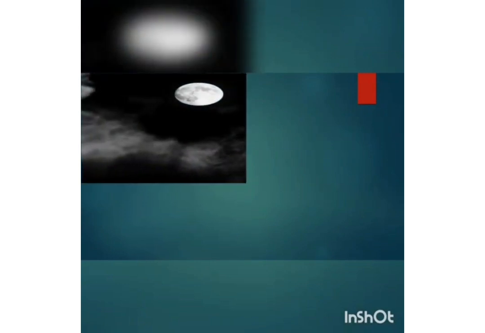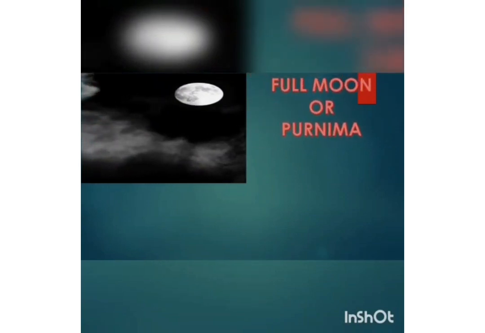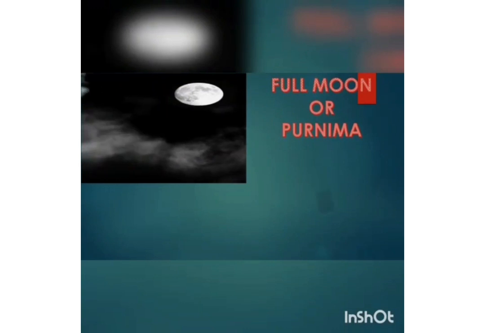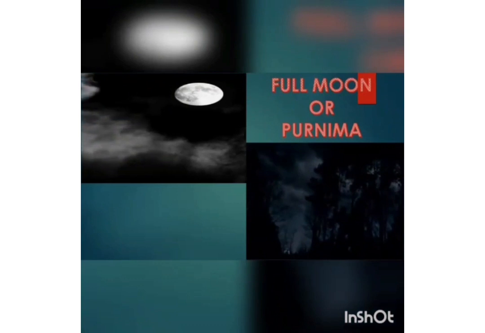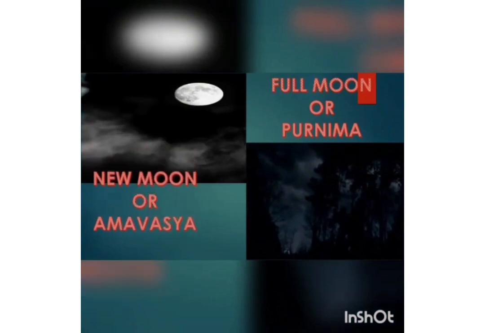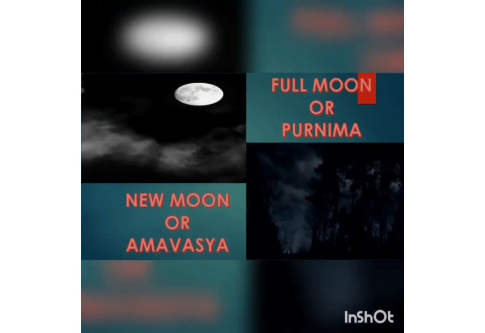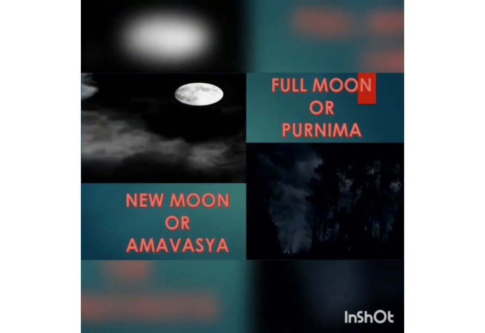Once in a month, we see a full round-shaped moon. The night sky fills with moonlight. This night is called full moon or Purnima. Once in a month, we do not see the moon anywhere. The night sky fills with total darkness, and this night is called new moon or Amavasya.